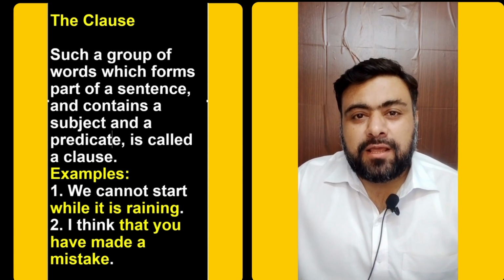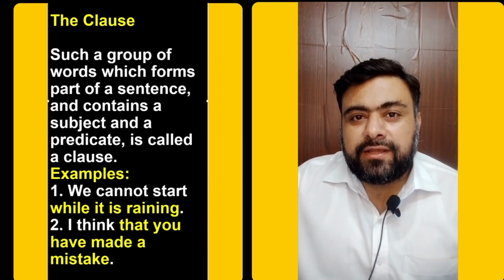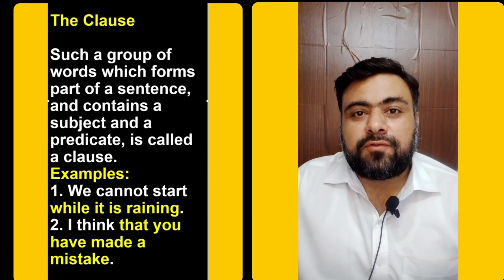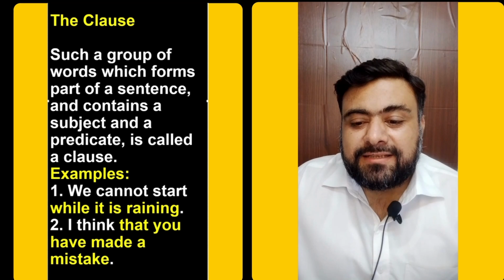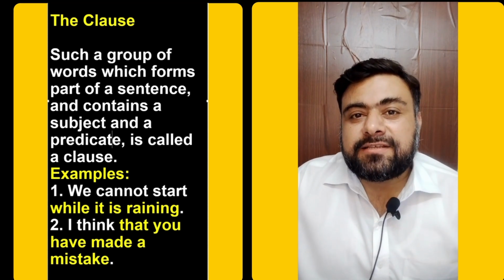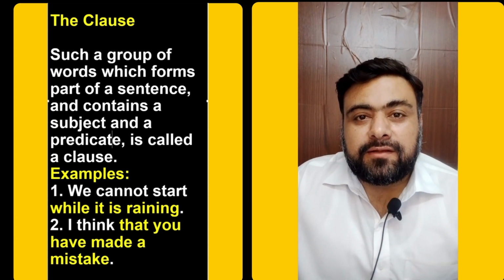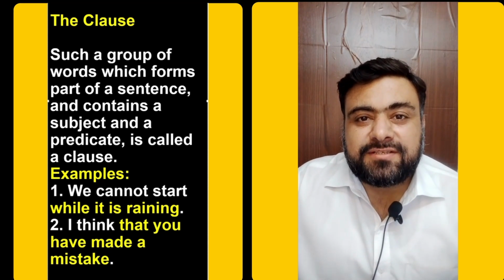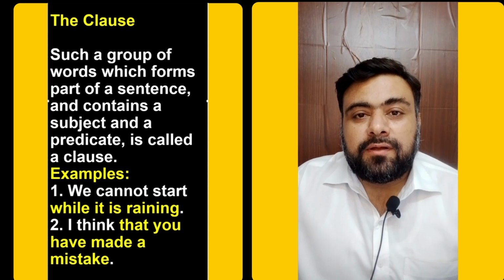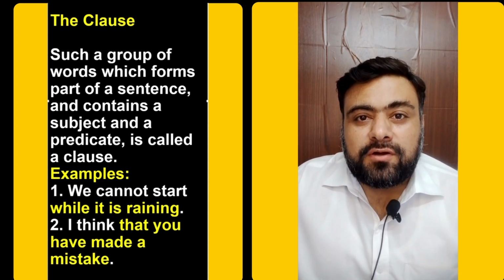In this sentence, while it is raining is a clause. It's not a phrase because it has its own subject, it, and its own predicate, is raining. It is raining makes complete sense on its own, despite being a portion of a longer sentence.